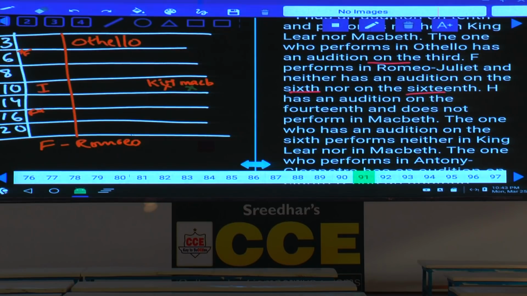H has an audition on the 14th, that is fixed here. H does not perform in Macbeth, so Macbeth on 14th is also ruled out. And the one who has an audition on 6th performs neither King Lear nor Macbeth.